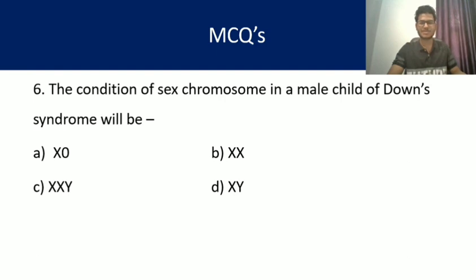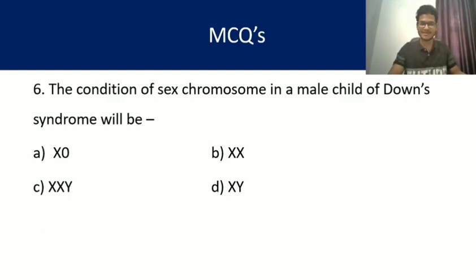The condition of sex chromosome in a male child of Down syndrome will be, yes, in case of Down syndrome, we know that the number of sex chromosome is normal. It is autosomal abnormality. So normal number of sex chromosome in male is equal with the number of sex chromosome in male child of Down syndrome.